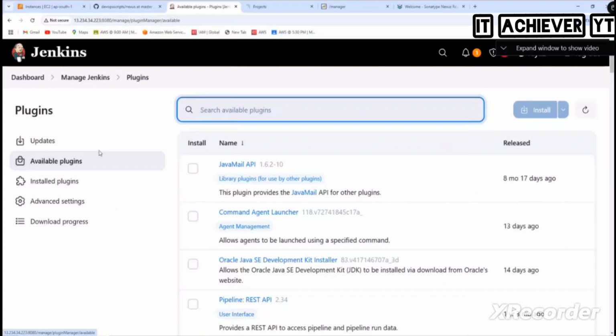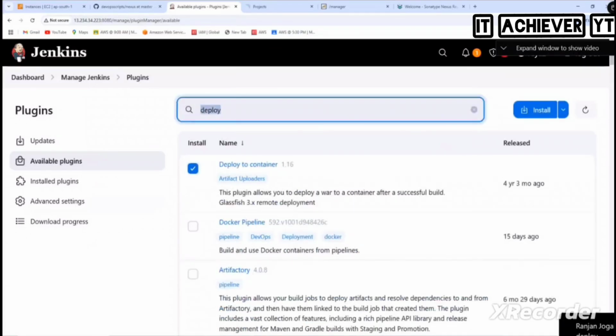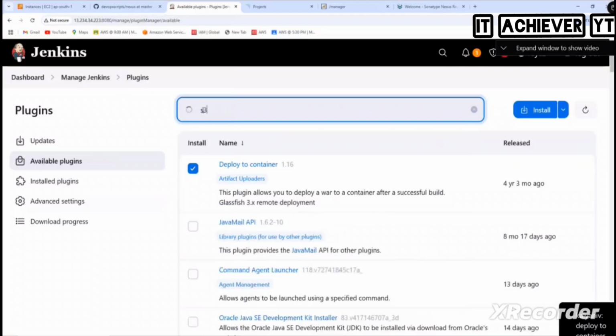Can you tell me first, one by one, I'll ask. In order to set up Tomcat, what is the plugin? Let's go for Deploy to container. Next, in order to upload to S3, the publisher name.